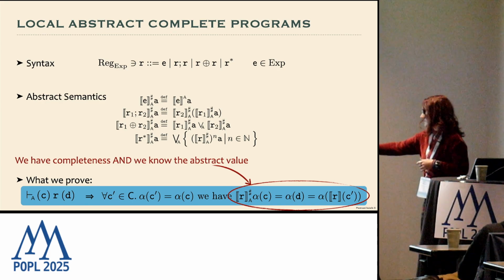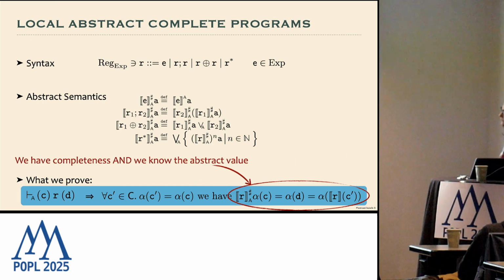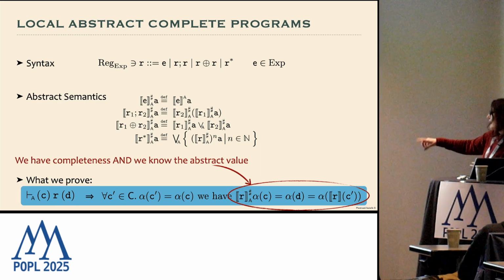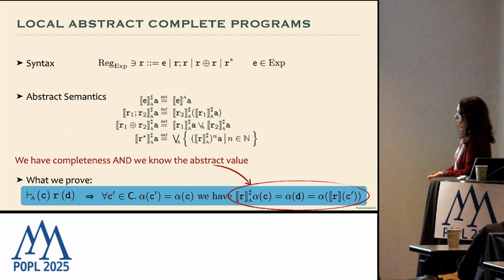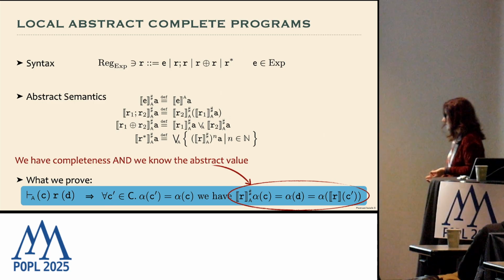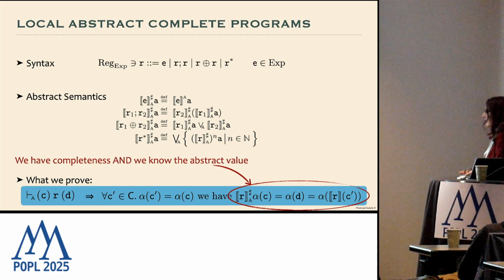Should be C prime; it's the same because the abstraction of C is equal to that of C prime, so it's not important. But anyway, this is completeness. And we also require that the abstraction of D is precisely this output value. So we have two conditions, and this way it is stronger, what we prove with our proof system. We have abstract local completeness, and we have the abstract value of the concrete program on the concrete input.